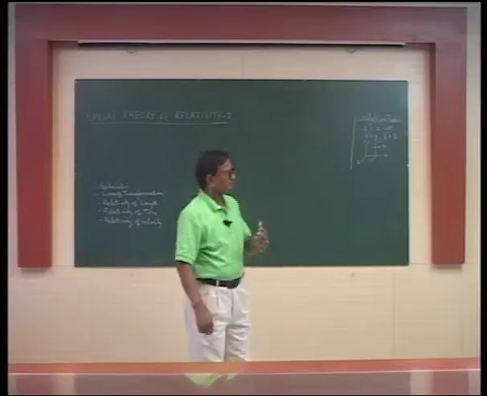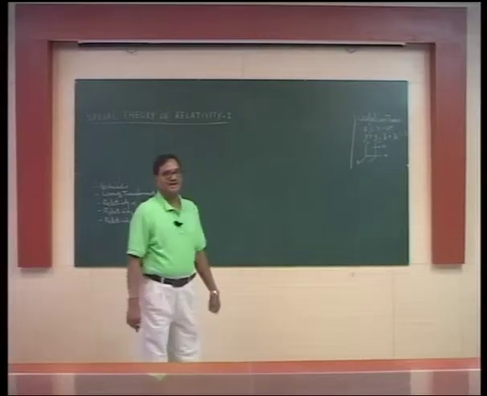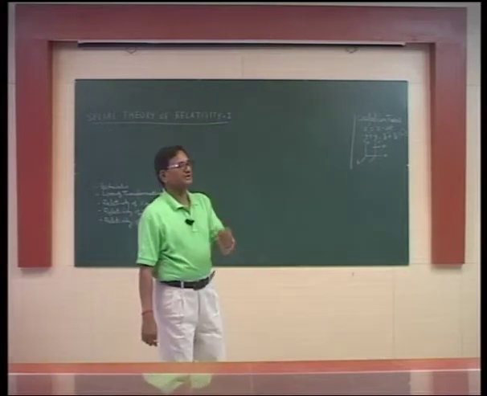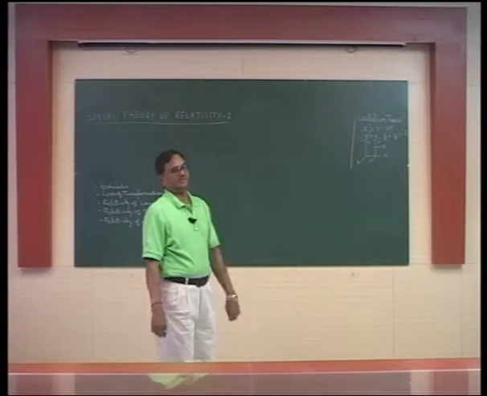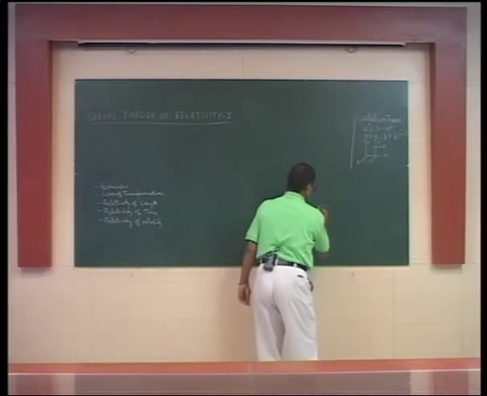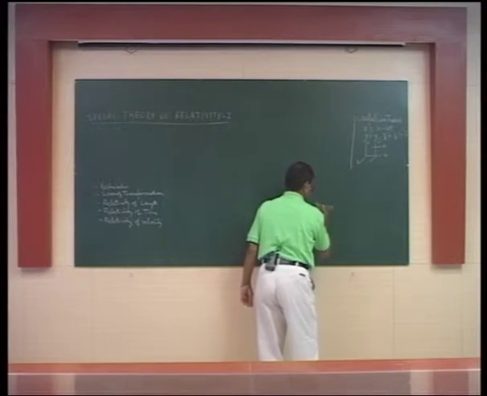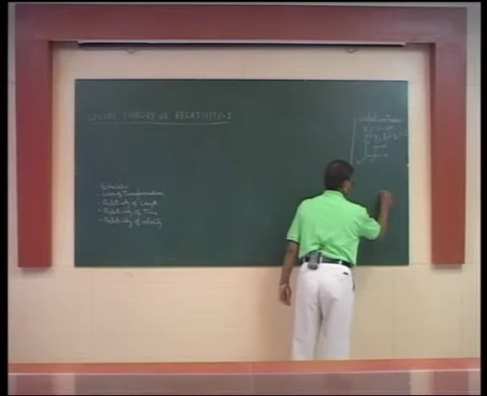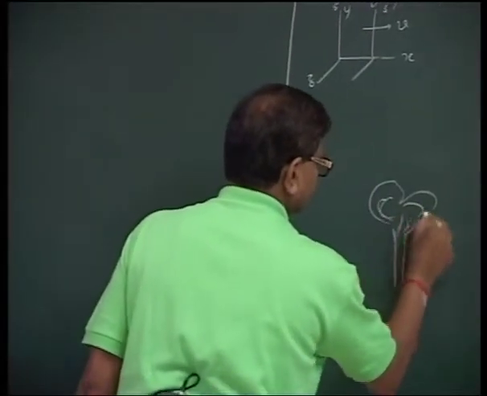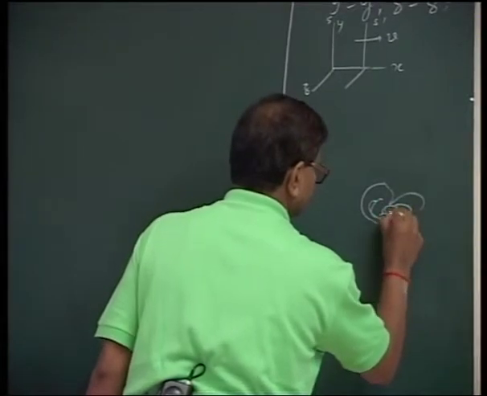To understand the theory of relativity, let me consider a very simple experiment that will give the essence of the theory of relativity. Let us consider a man on a trolley or a jeep, and there is a tree. On this tree, a bird is sitting.